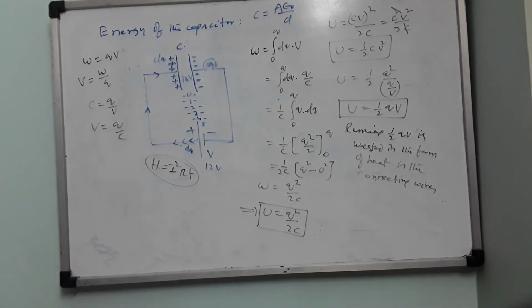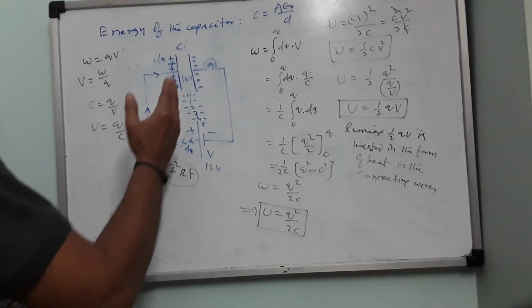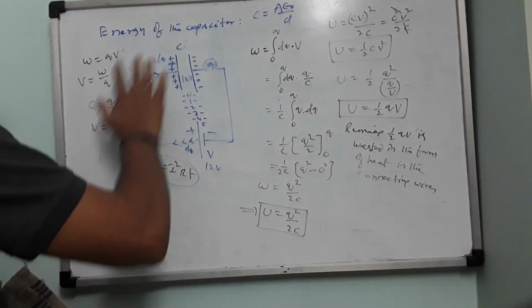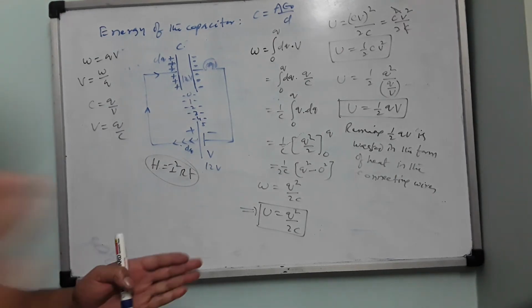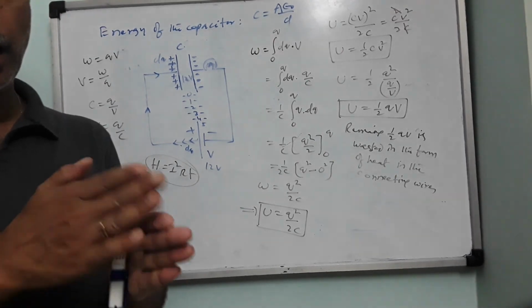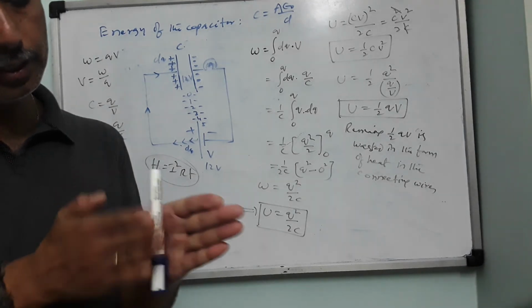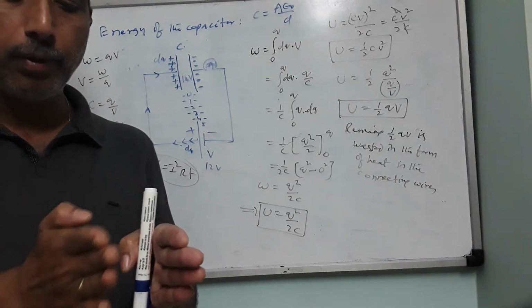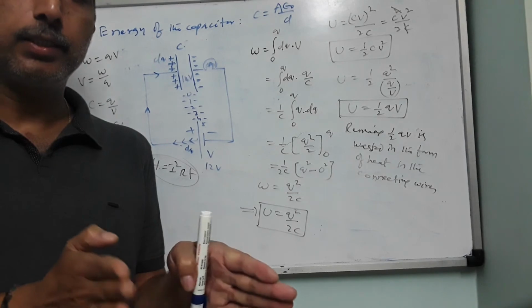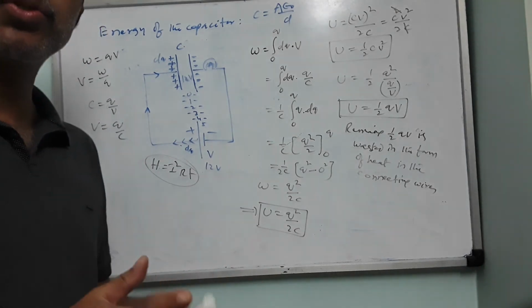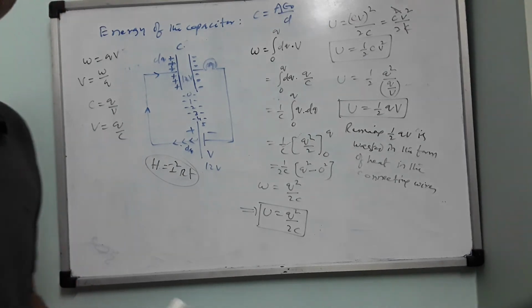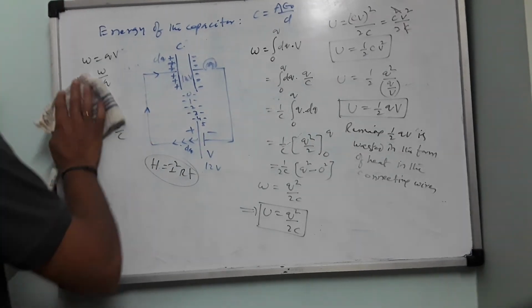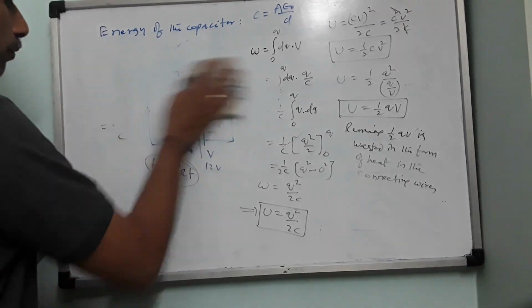Okay. Now, there is some distance between the plates and there is a plate area A, so you can calculate the volume of the capacitor. Now this is the combination. I know the plate area and the separation between them, so you will get a three-dimensional view. That is nothing but the volume. How much energy is stored per unit volume in the capacitor is known as the energy density of the capacitor. That we will see now.